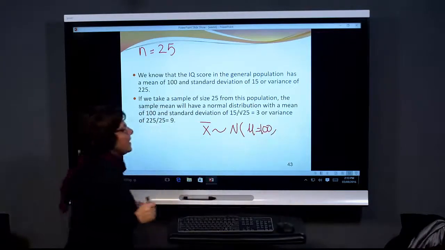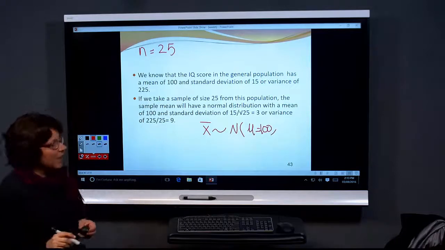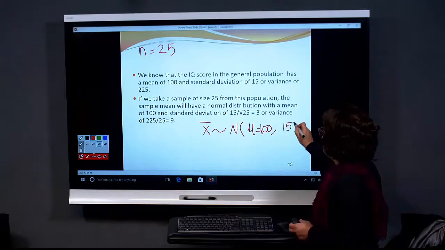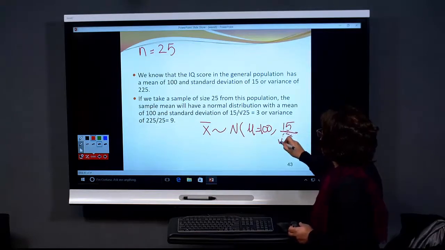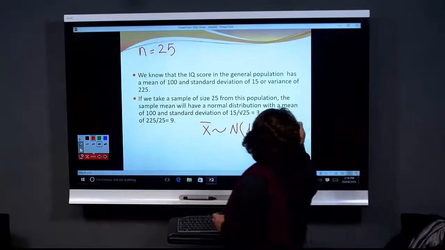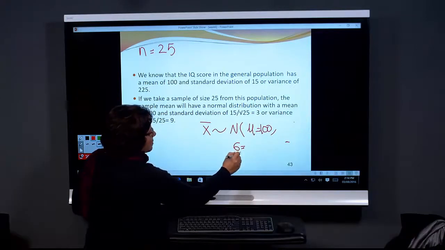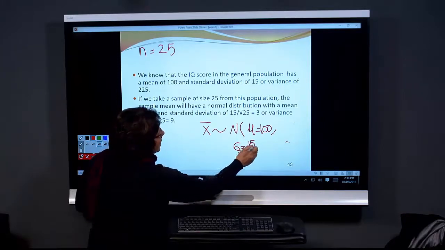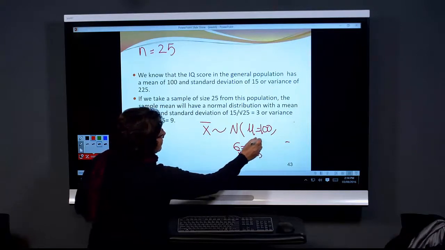But the standard deviation of the X bars was 15 divided by the square root of 25. Actually, I better write this one. Sigma of X bar is equal to sigma, which is 15, divided by square root of sample size, 25. All right?